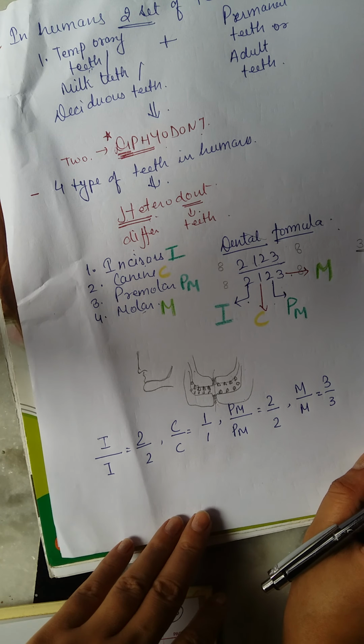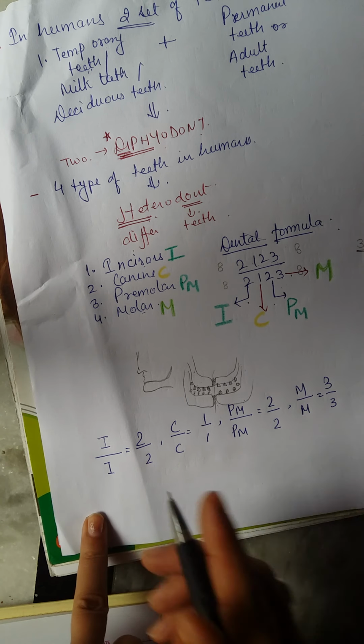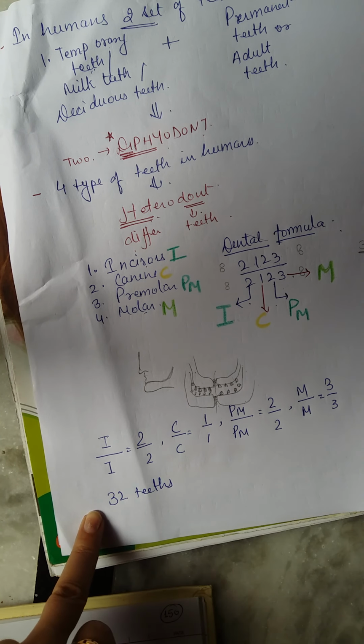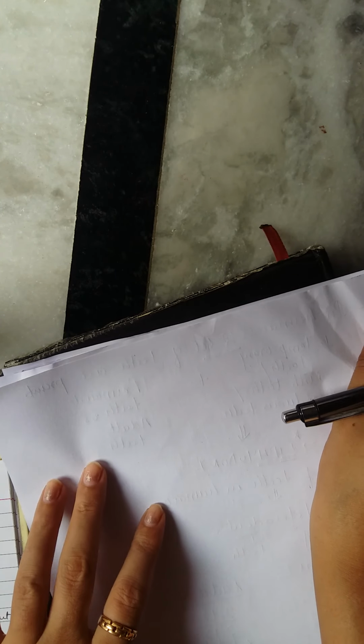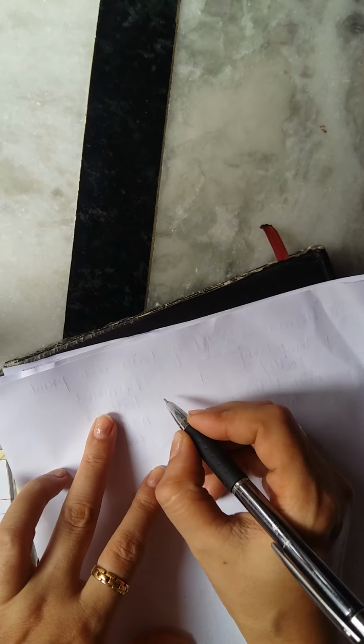Fine. Okay. In humans, we know that there are 32 teeth. As we have discussed, in humans we are having 32 teeth. So let's discuss the structure of a tooth.